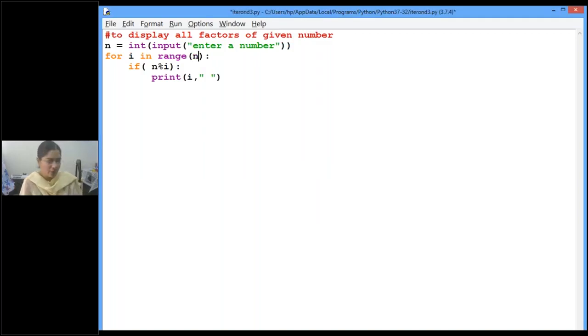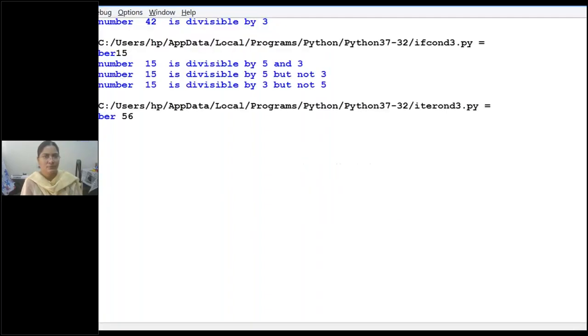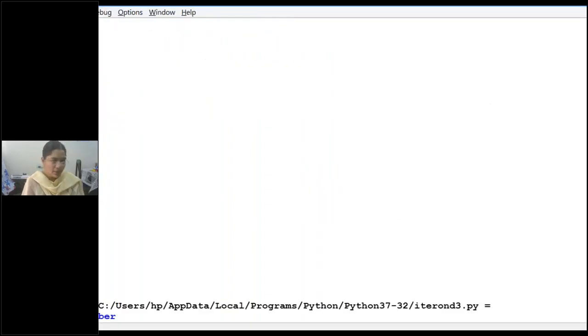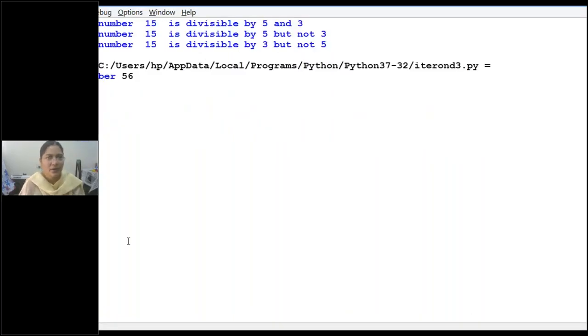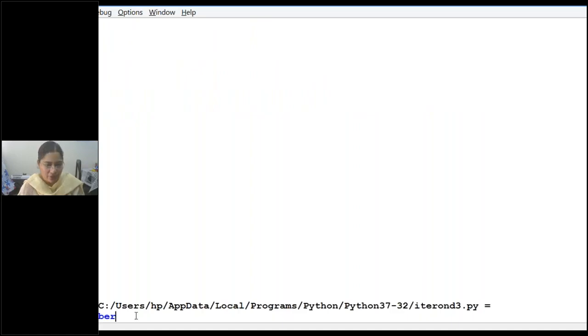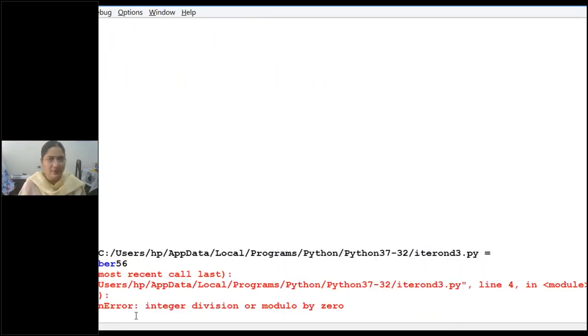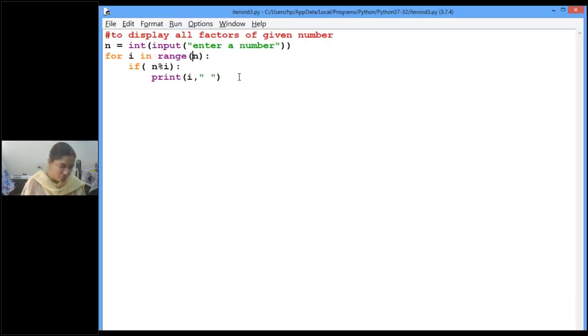In the range of n. Enter a number. Enter a number, 56. I am entering here. So what are all the factors? Integer division or modulo by 0. What is the error here? i cannot be 0. The i value should be starting from 1.